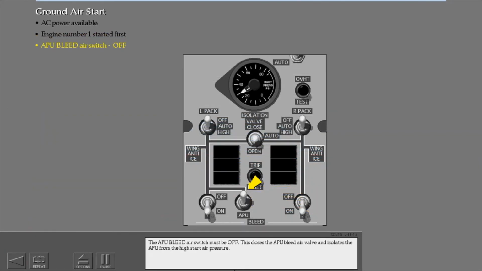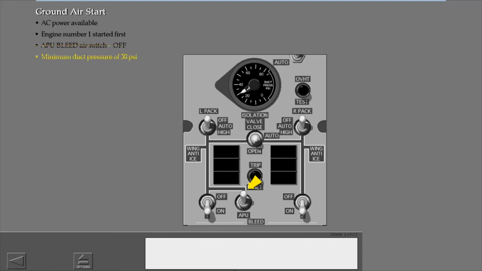The APU bleed air switch must be off. This closes the APU bleed air valve and isolates the APU from the high start air pressure. Make sure the duct pressure from the ground air source is a minimum 30 psi.